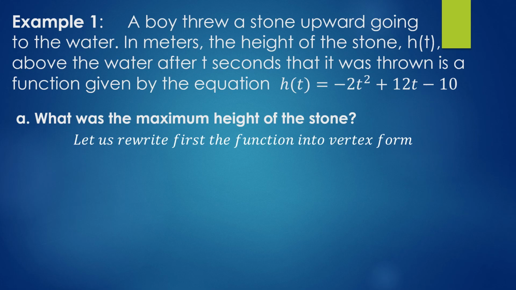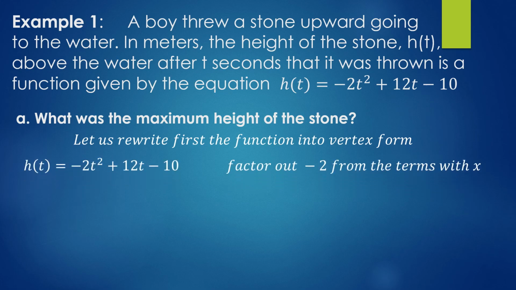Let us write first the function into vertex form. Factor out -2 from the terms with t. -2t² divided by -2 is t². 12t divided by -2 is -6t.